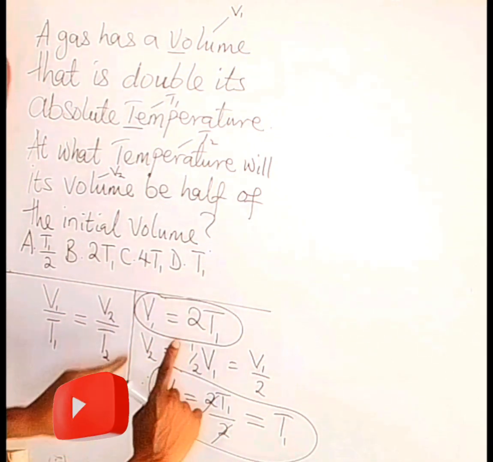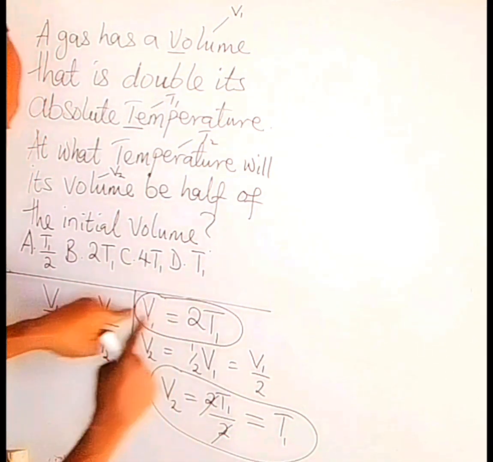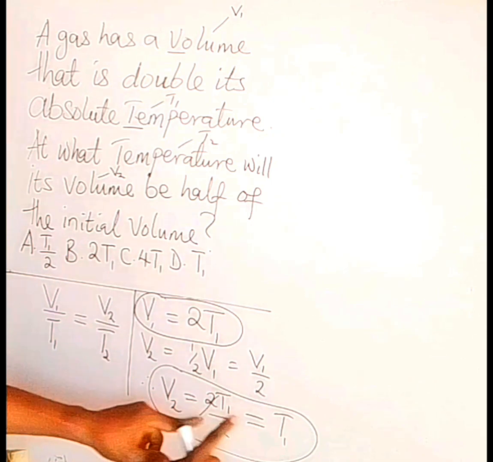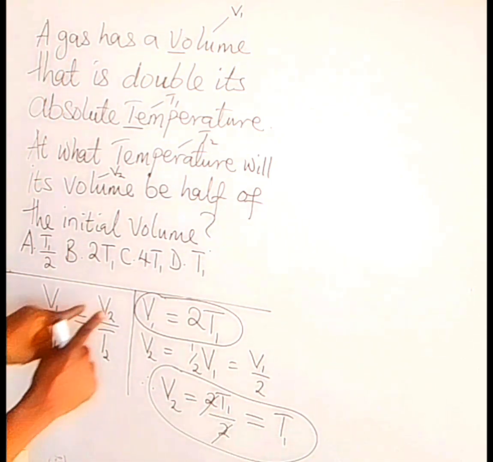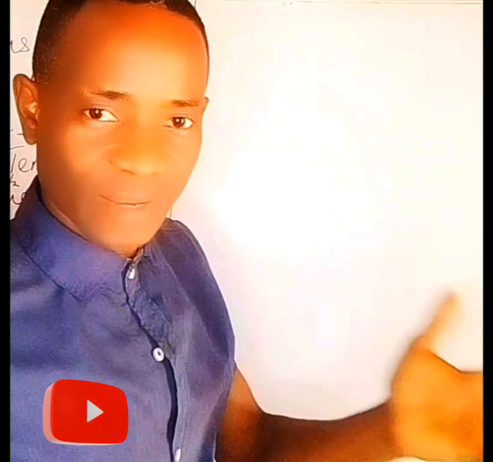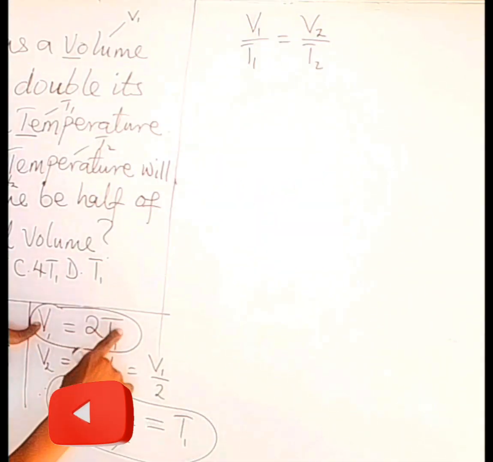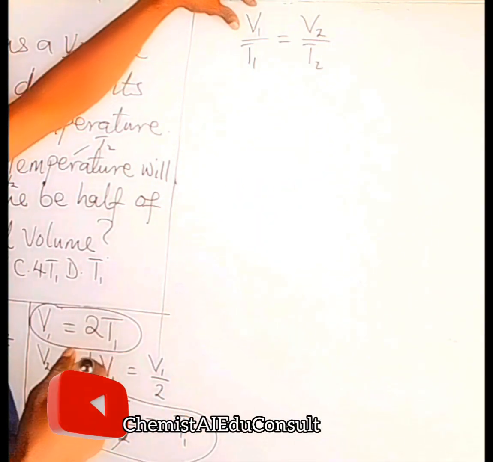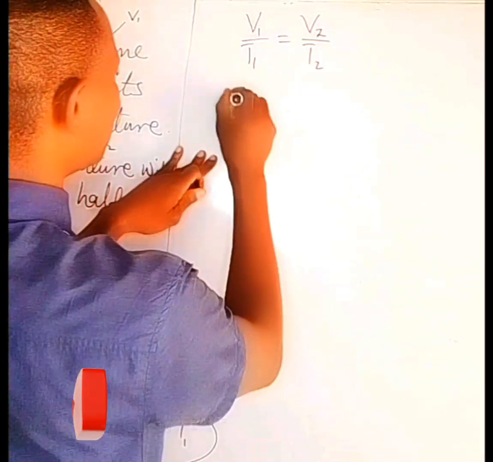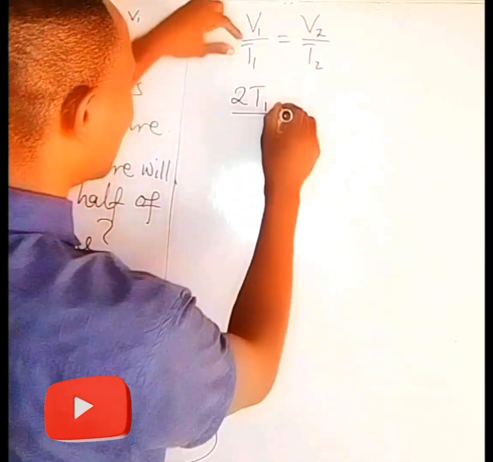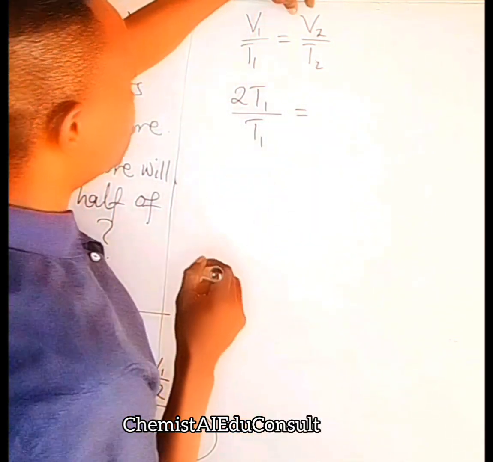So we are going to substitute 2T1 for V1 in the equation, and T1 for V2 in the equation too. So we are going to repeat Charles' law equation. Our V1 is now 2T1. So you replace V1 with 2T1. We have 2T1 over T1 equals V2.